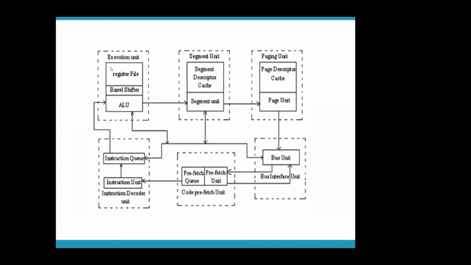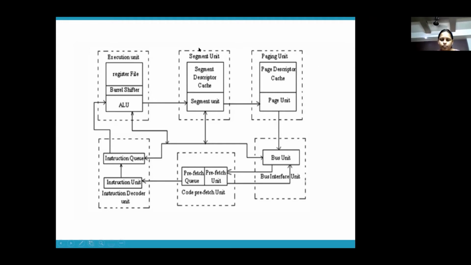To perform all your arithmetic and logical operations, for which you have several registers, shifters, dedicated multiplication and division units, ALU, etc. in the execution unit. Now, segment and paging unit are together referred to as the memory unit. What are they used for? They are used for translating virtual address to physical address.